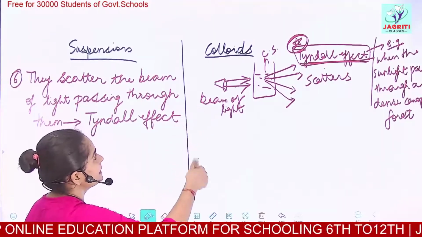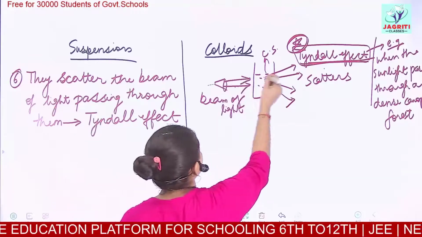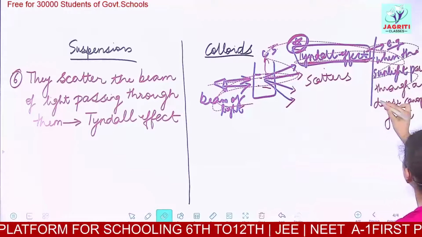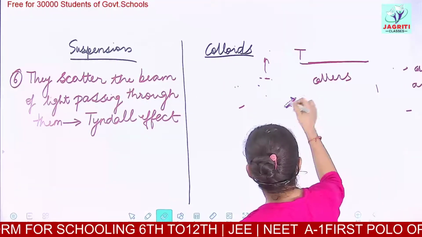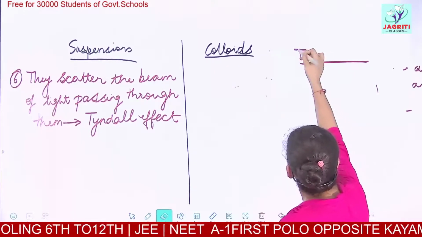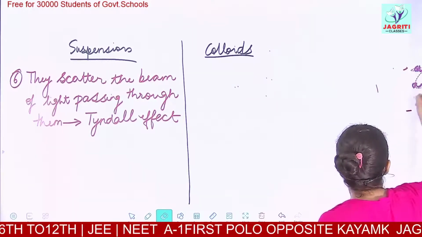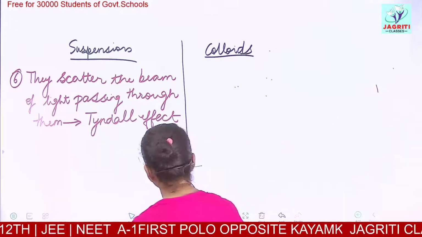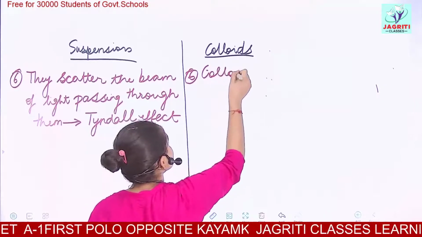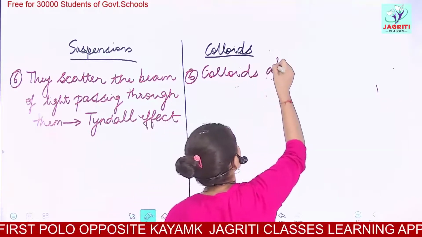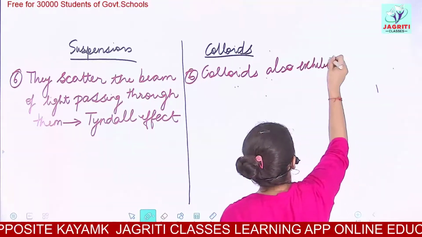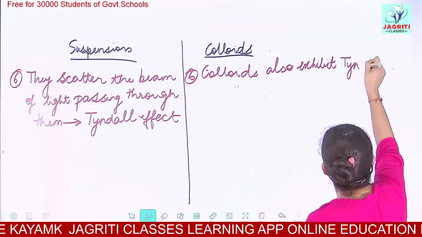Now we were discussing, so in this point what we would write is, colloids exhibit the Tyndall effect. Like suspensions, colloids also exhibit the Tyndall effect. So here the 6th point would be colloids also exhibit the Tyndall effect or the scattering of light.